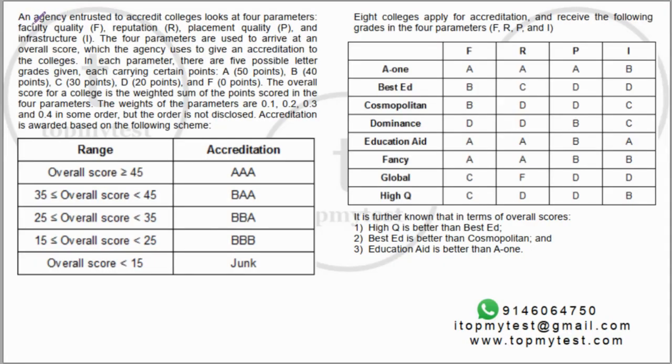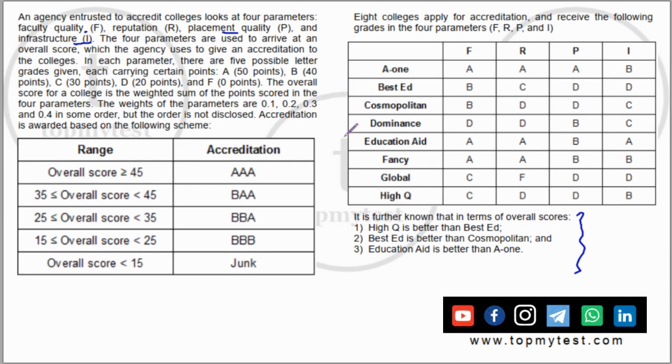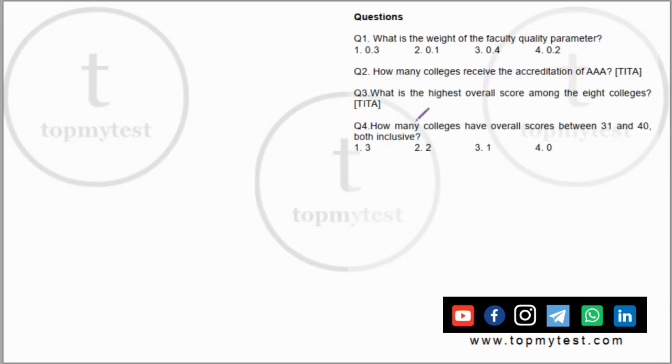So it says you have an agency interested to accredit colleges, looks for 4 parameters: faculty quality, reputation, placement quality, and infrastructure. Then you have some information regarding the score ranges and the ways of calculation. Then you have grades which are given for each of them, and there is some information about which college is better and which college is lower. Now, if you look at the question overall, you need to basically find out which of these parameters have what weightage, and then you also have to calculate the scores of some of the colleges. So let's dig deep into this particular question and see how it goes.